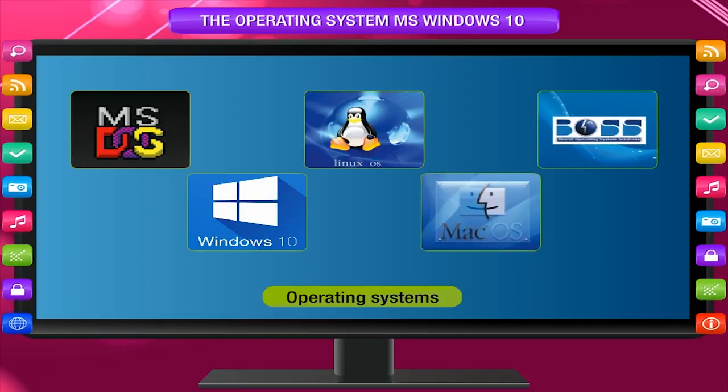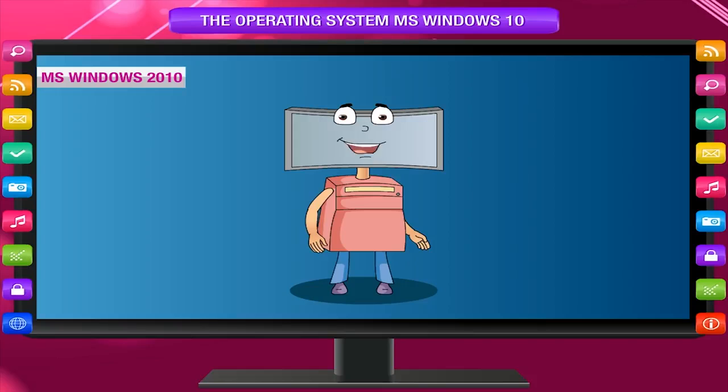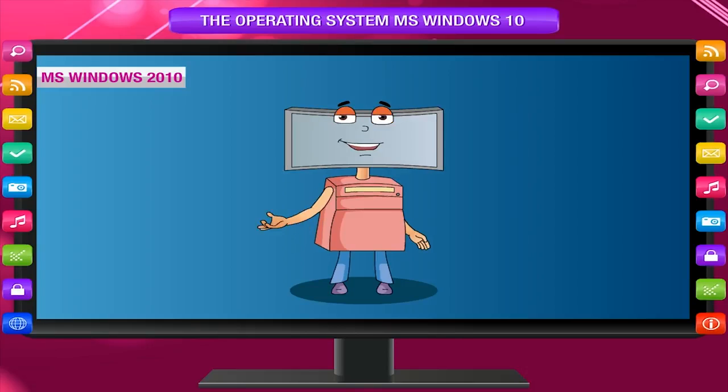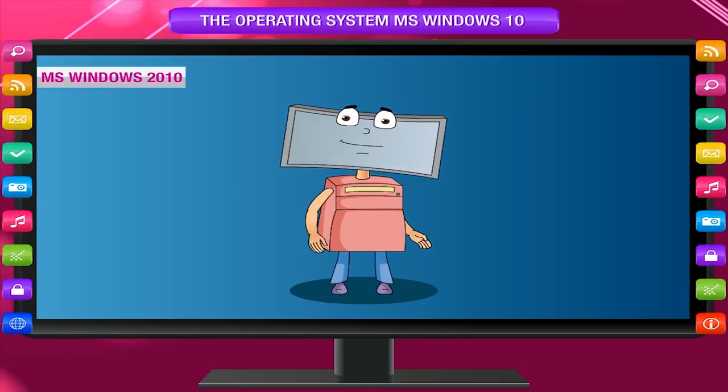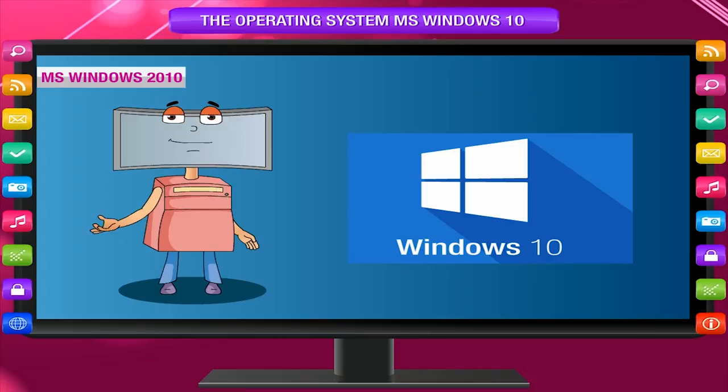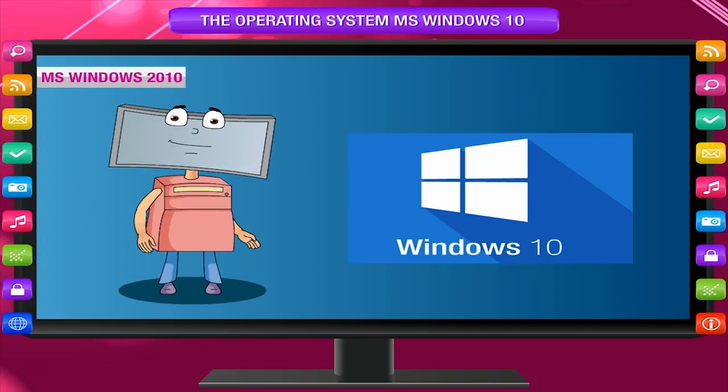Bharat Operating System Solutions or BOSS is the latest free-to-use operating system made in India. However, Windows is the most popular operating system. MS Windows. In 1994, Microsoft first introduced an operating environment named Windows in response to the growing interest in graphical user interfaces or GUIs. Windows 10 is the latest and most popularly used version of the Windows operating system, introduced by Microsoft in 2015 for use on personal computers or PCs, laptops, and notebooks.